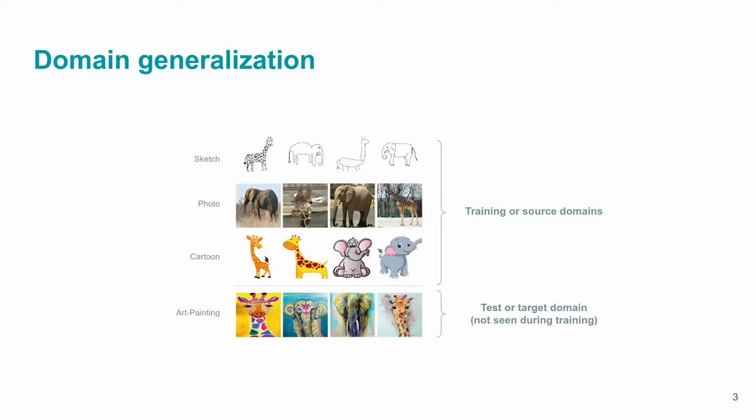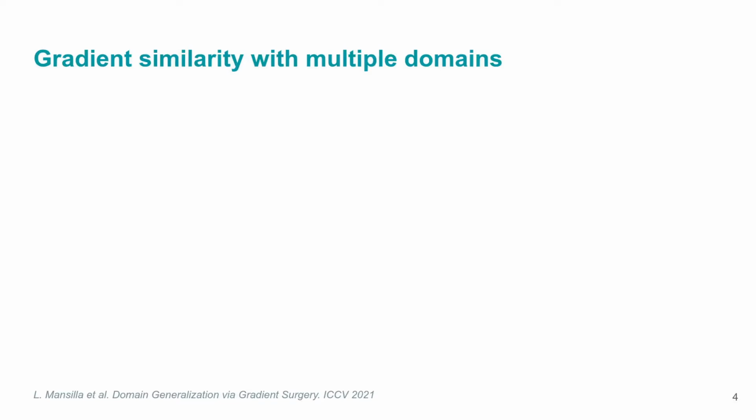The problem itself is highly challenging since we have no access to the target domain during training. In image classification, domains may contain different visual representations like photos, paintings, and sketches. So the main challenge is how to guide the learning process in order to capture information that is relevant to the task and invariant to domain shift. In this work, we focused on gradient interference in domain generalization.